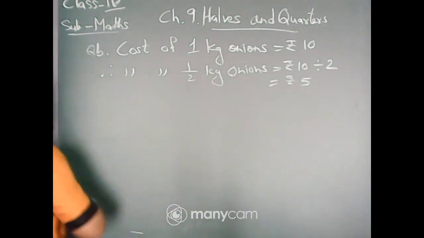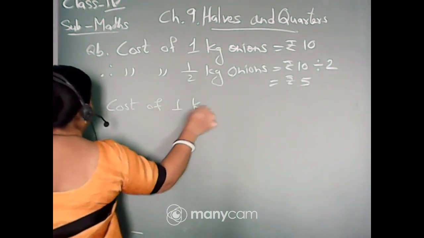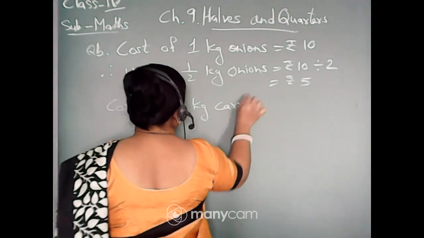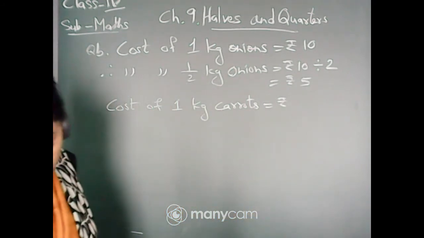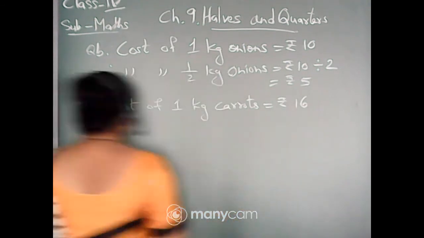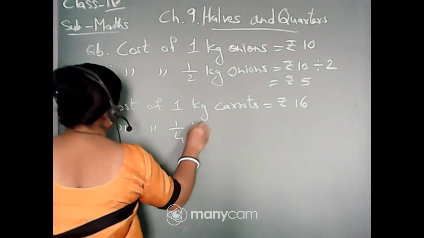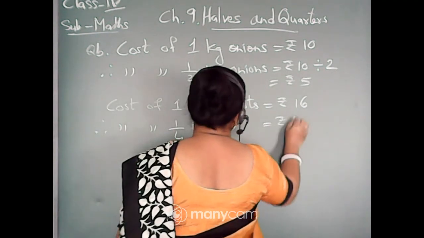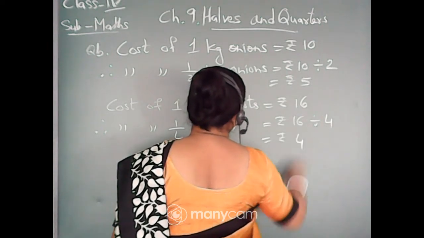Now you will find for carrot, isn't it? So cost of 1 kg carrots is equals to rupees 16. Therefore, cost of 1/4 kg of carrots is equals to rupees 16 divided by 4, that is rupees 4.